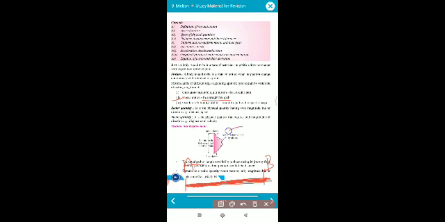Suppose you are jogging in a park, the park is circular, so you are moving like this. Whenever you are moving in a circular path, this motion is called circulatory motion or circular motion. Clear? Now in the case of a pendulum, what happens? The pendulum has an initial position. The pendulum will go here maximum, and after that it will go here maximum. It starts from here, goes here maximum, and again comes to the rest point, and again goes here maximum, and again comes to the rest point.